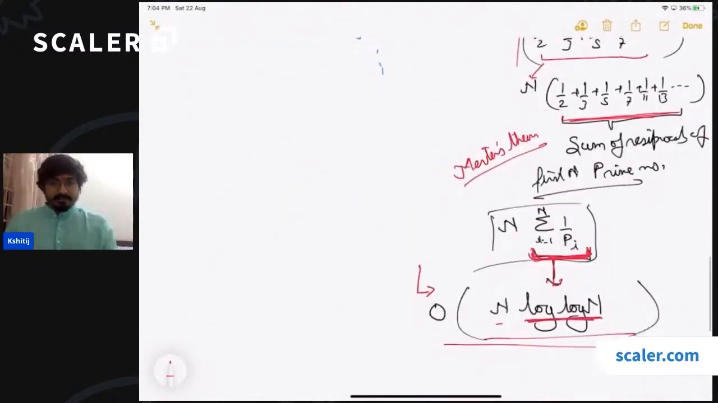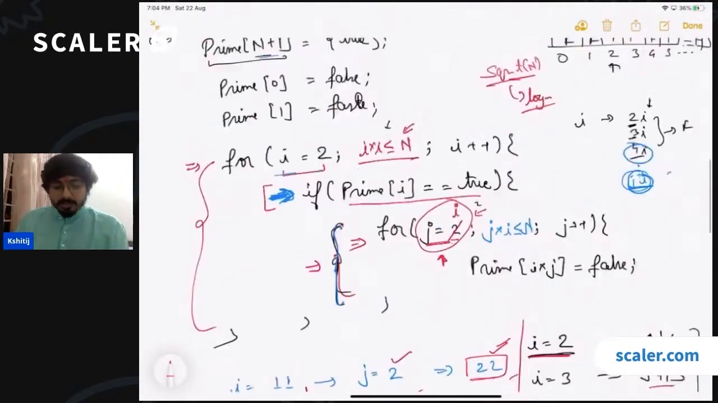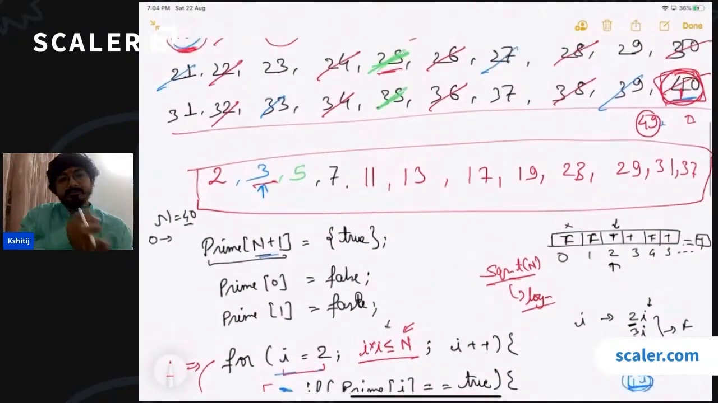The question is, will this work for a range whose first element is not a prime number? This is only going to work if you are starting it from 2.